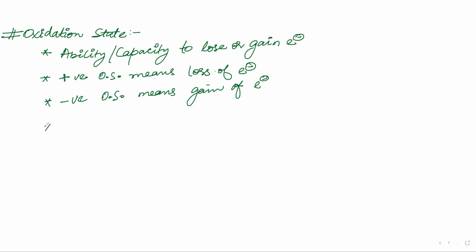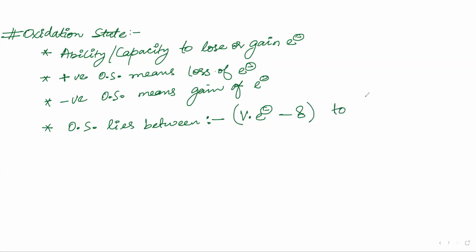Now you have to understand one more thing, which is the formula for oxidation state. Oxidation state lies between, now if I say lies between, that means I will be giving a range. So they lie between valence electron minus 8 to valence electron.